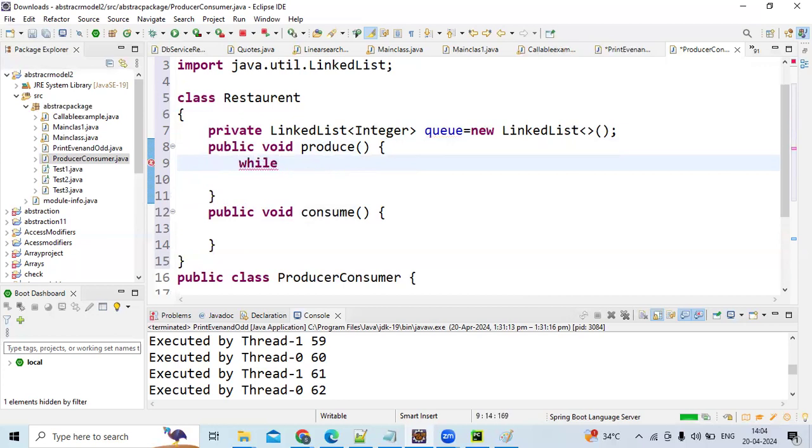Now the thing is, guys, if you observe, even in the even-odd numbers example there will be some limit, and till that limit this will go on. Thread one is printing even numbers, thread two is printing odd numbers. But here in the restaurant there is no limit. It is infinite time. People will come at any time and he should serve. Obviously at night at 12 o'clock he should shut down the restaurant, but let us take it as infinite time.